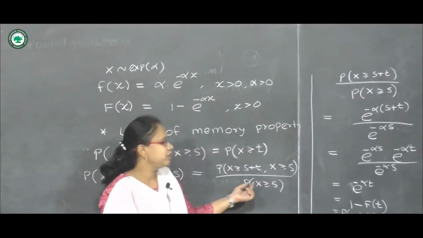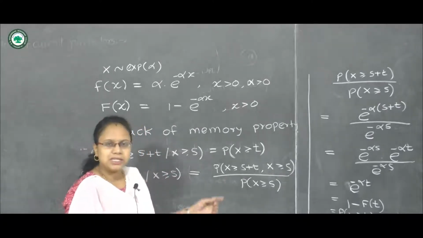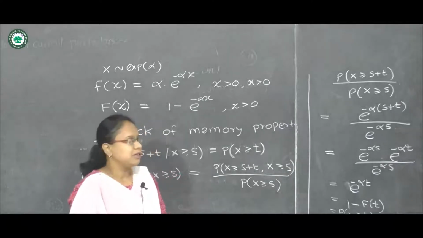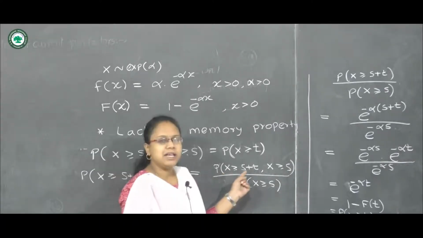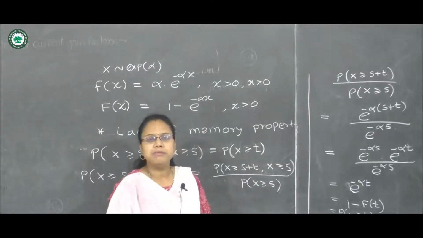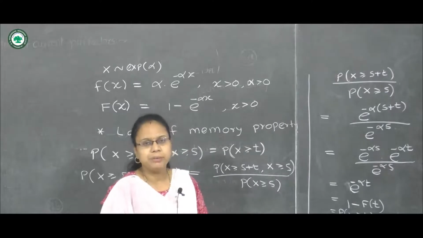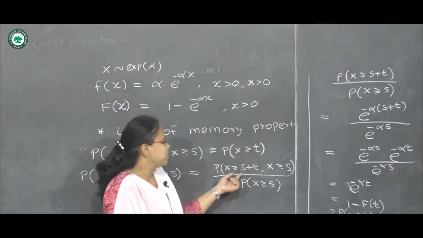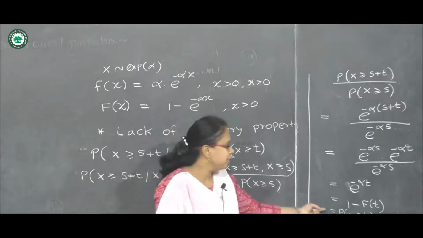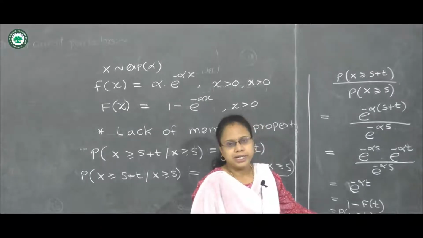In this way we can prove this lack of memory property, but there is a meaning. This property tells us that, suppose x is the lifetime of an electric component, then the probability that the component will survive s more time units, given that it has already survived up to t units, is the same as the probability that a newly installed component will survive up to t time units.